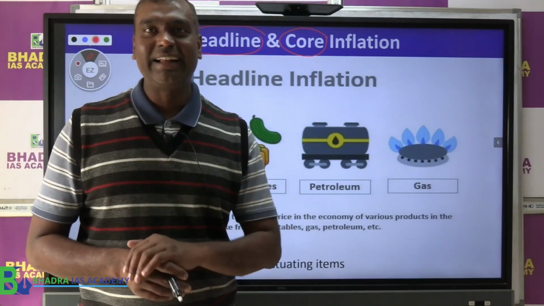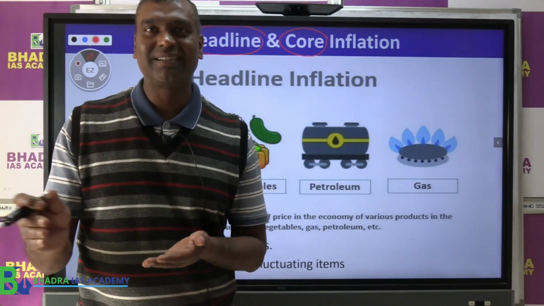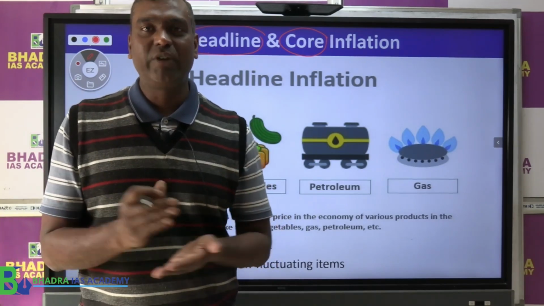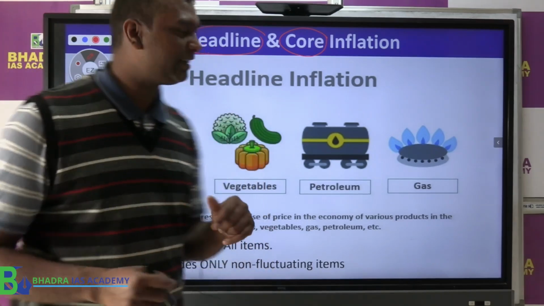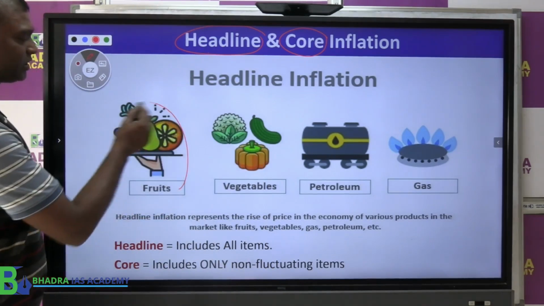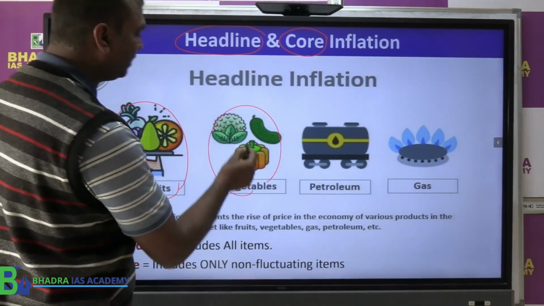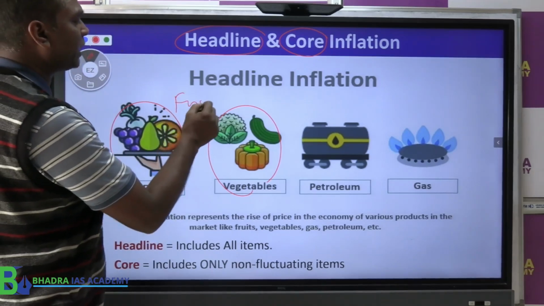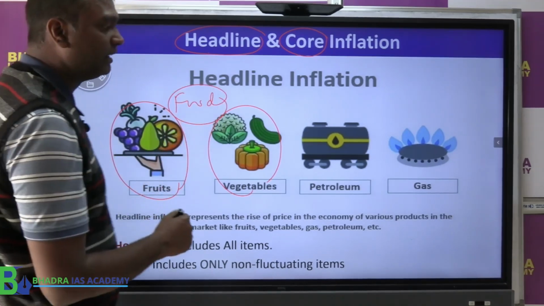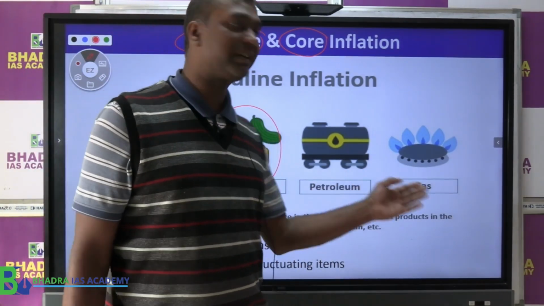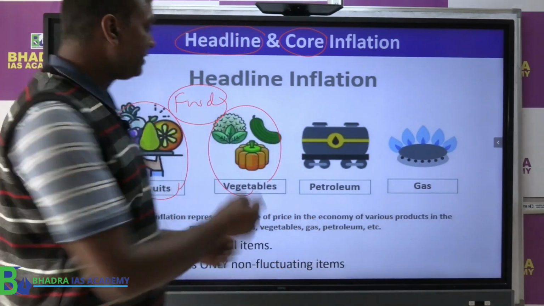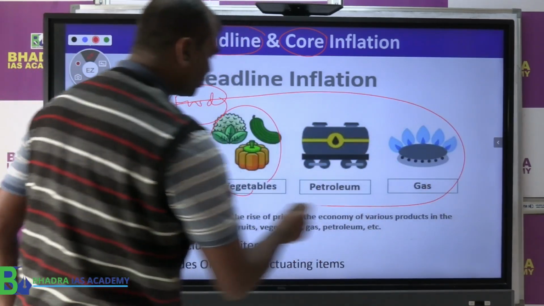From the headline, we have to minus certain items which constantly go up and down, like fluctuating items. Which are they? The fluctuating items are fruits, vegetables, generally what we call food items, which keep on fluctuating. Then fuel and energy items like petroleum, gas, etc. Now these items are what we call fluctuating items.